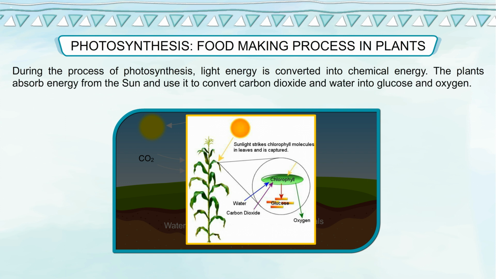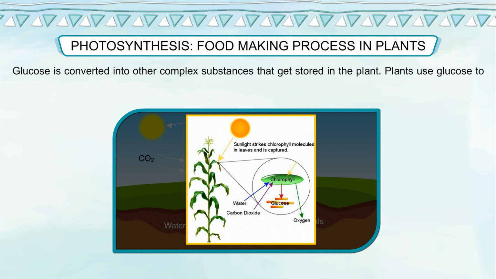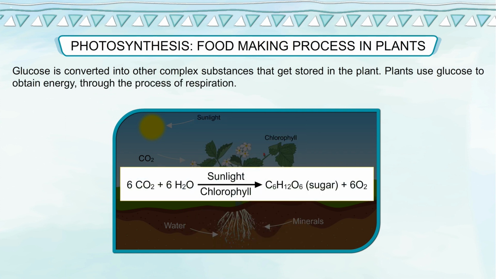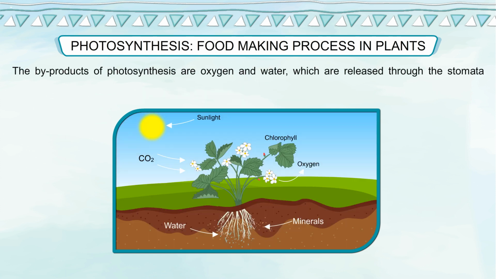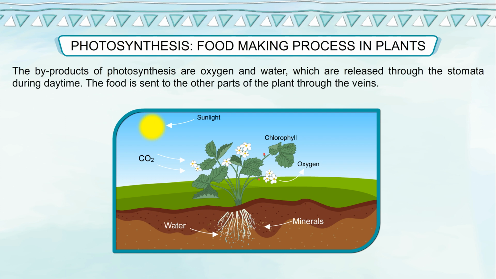The plants absorb energy from the sun and use it to convert carbon dioxide and water into glucose and oxygen. Glucose is converted into other complex substances that get stored in the plant. Plants use glucose to obtain energy through the process of respiration. Photosynthesis is described by the following reaction. 6CO2 plus 6H2O gives C6H12O6, sugar, plus 6O2. The byproducts of photosynthesis are oxygen and water, which are released through the stomata during daytime. The food is sent to the other parts of the plant through the veins.